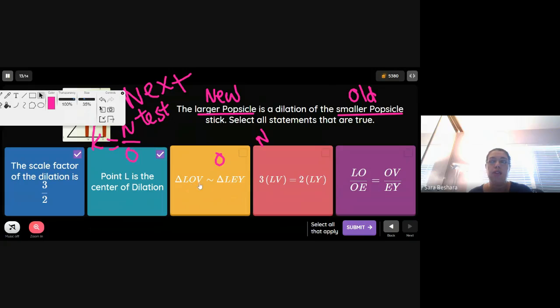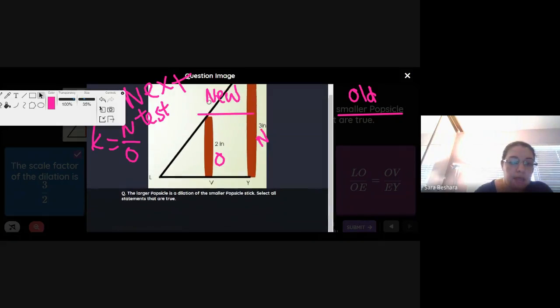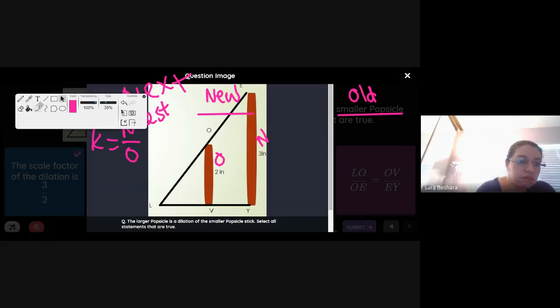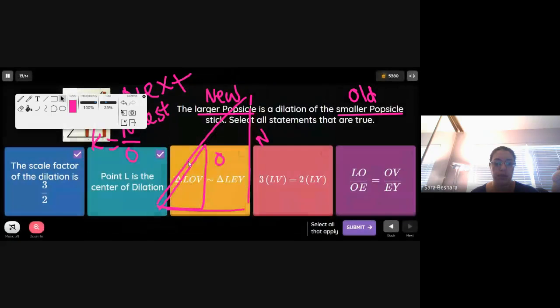Is LOV similar to LEY? LOV is similar to LEY, to the larger one. Is that true? It is true because dilation always results in a similar figure. They always result in similar figures. So that's also a true statement.